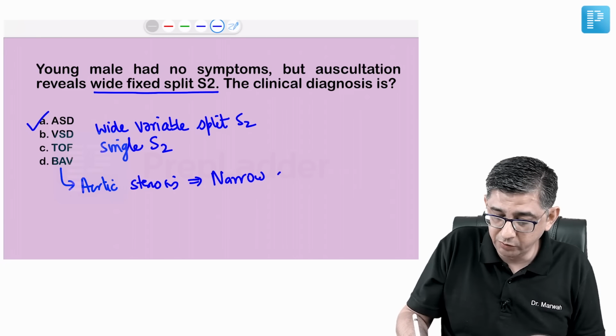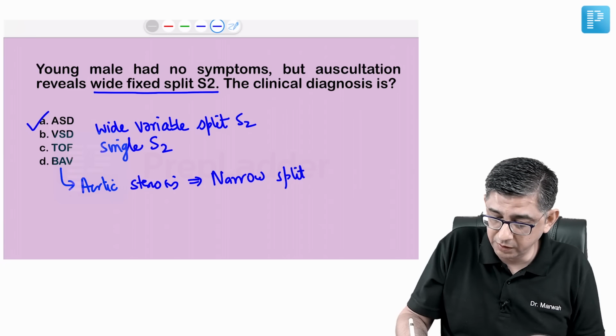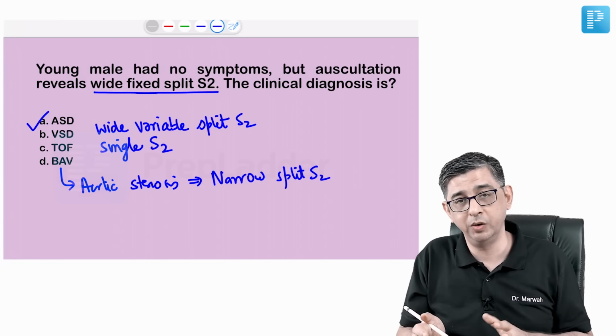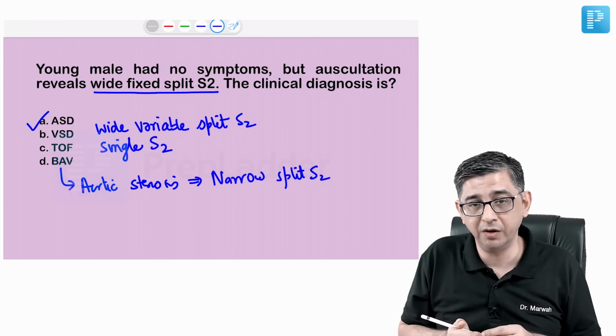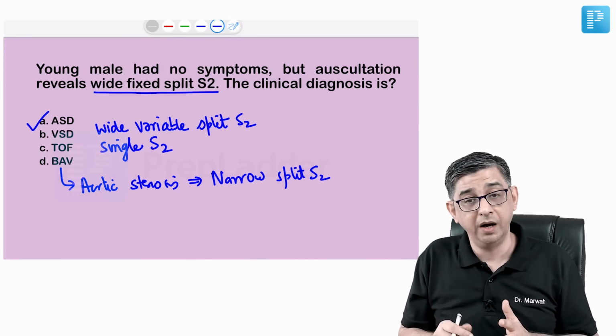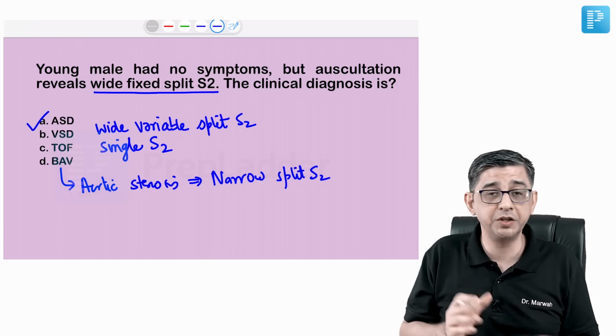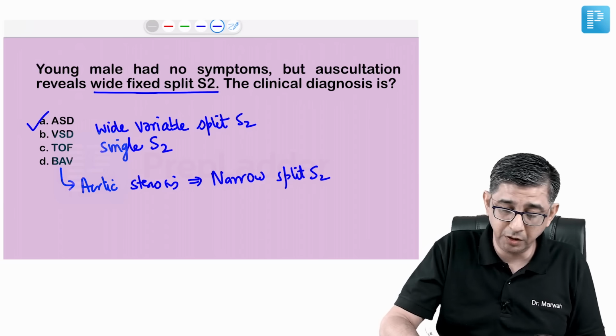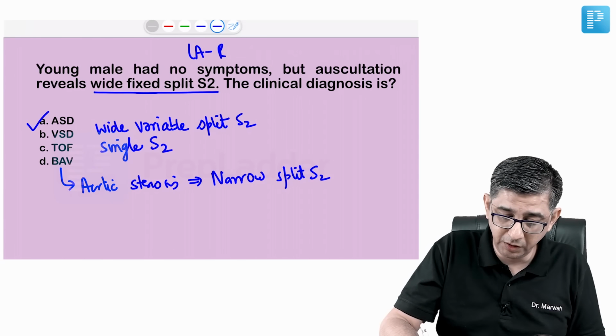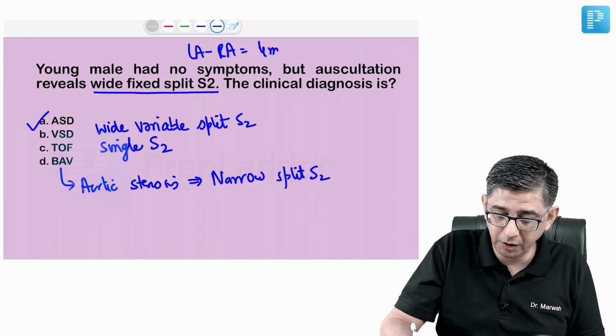In fact, I would like you to note down this information even right now, because lots of times we tend to forget the information related to heart sounds. But I would say any of these can be asked in the subsequent years. And ASD anyway is a low pressure shunt, because the pressure difference between the left and the right atria is only 4 millimeters of mercury.